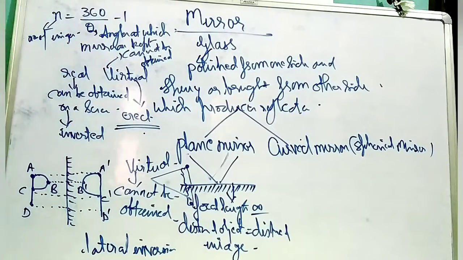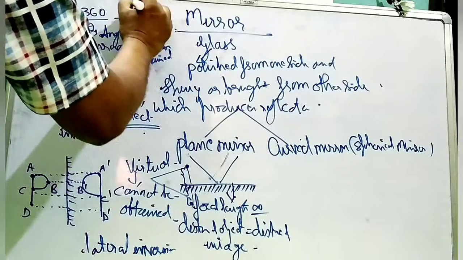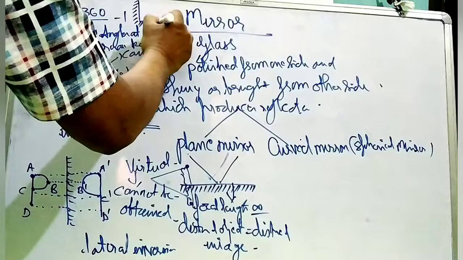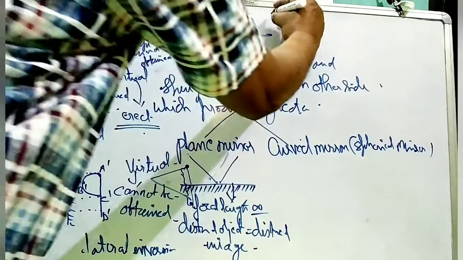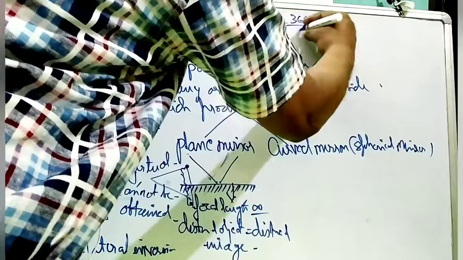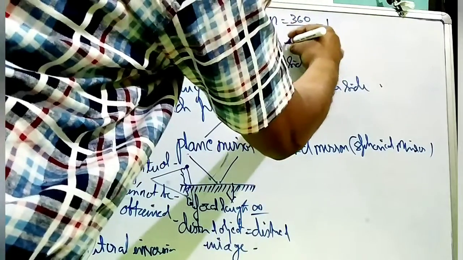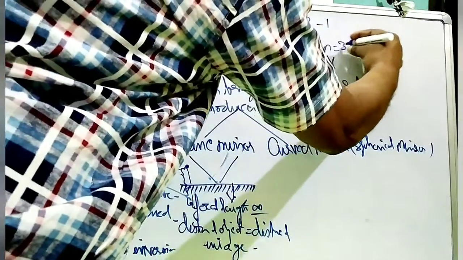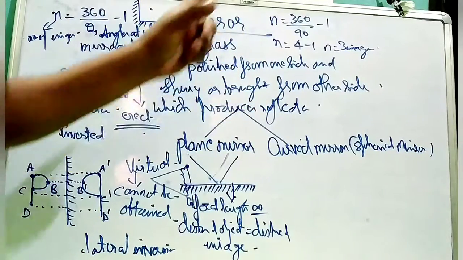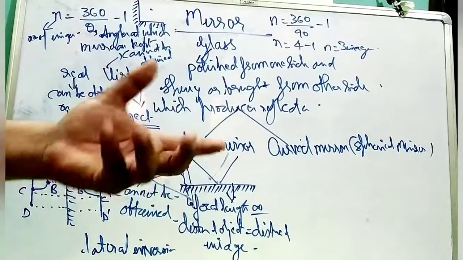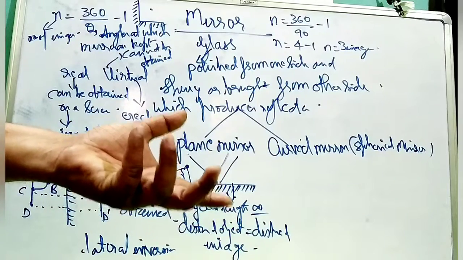Suppose theta, the two mirrors are kept at an angle of 90 degrees like this, and this is the object which has been kept. How many images will be formed? A very simple one: n is equal to 360 upon 90 minus 1. So, n is equal to 4 minus 1, n is equal to 3 images. So, two mirrors when kept at an angle of 90 degrees will form how many images? 3 images. Is this clear or not?